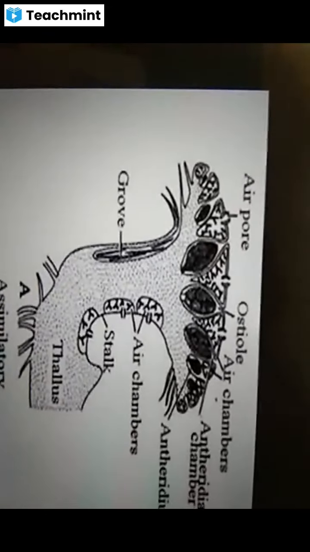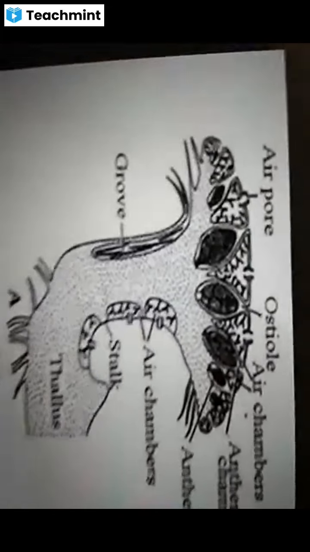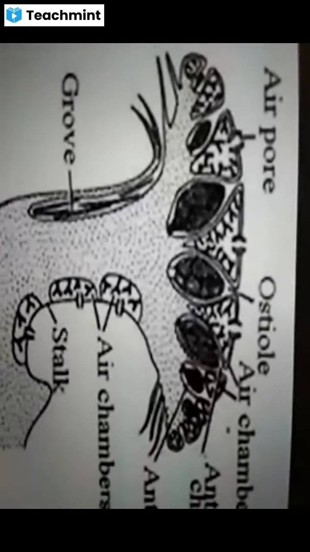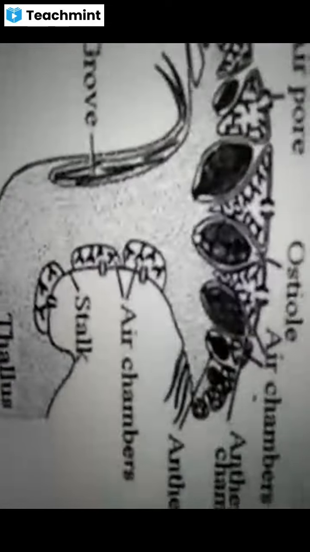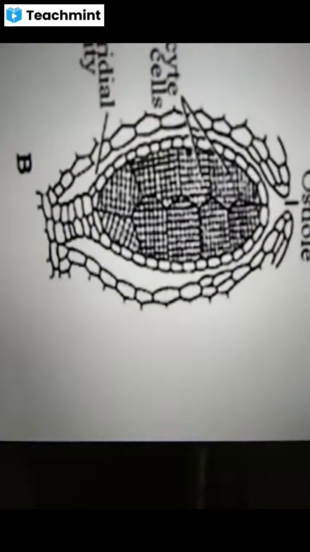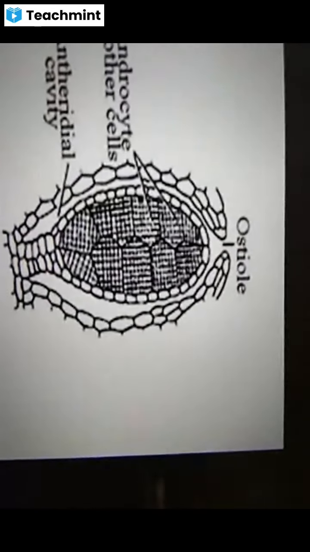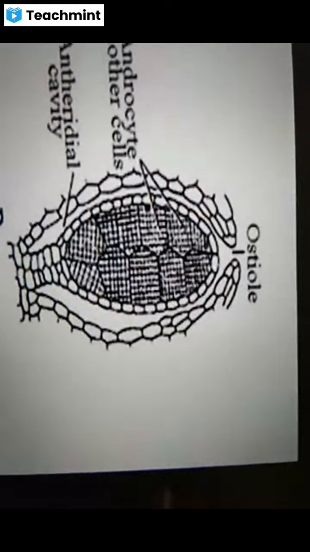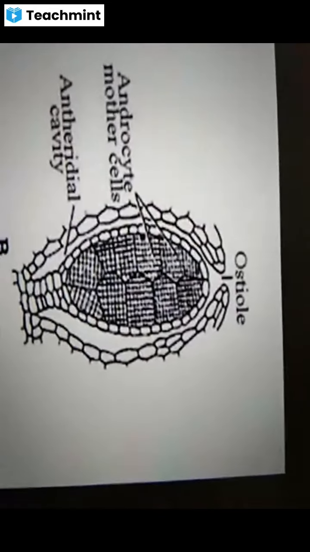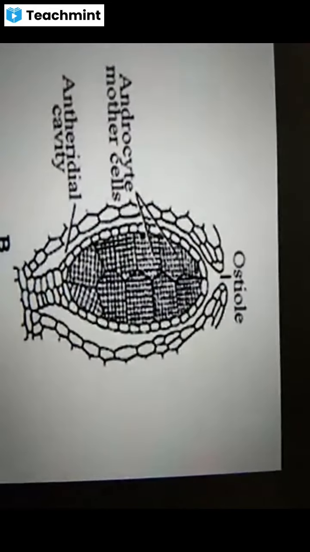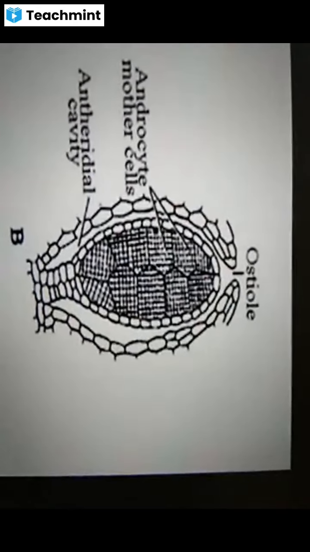The black rounded structures are the antheridial chambers. Each antheridial chamber appears like this, and it bears a small opening at its tip, which is called the ostiole. The opening of the antheridial chamber is known as the ostiole.